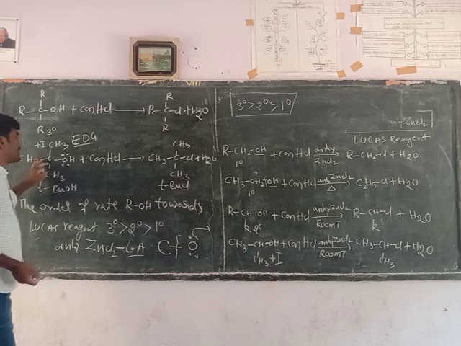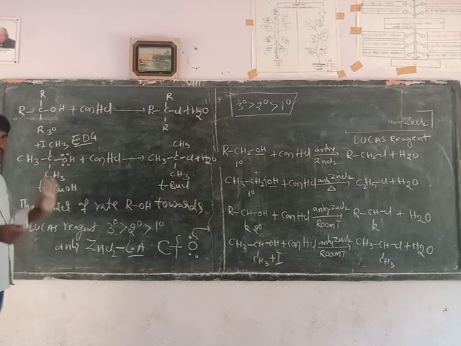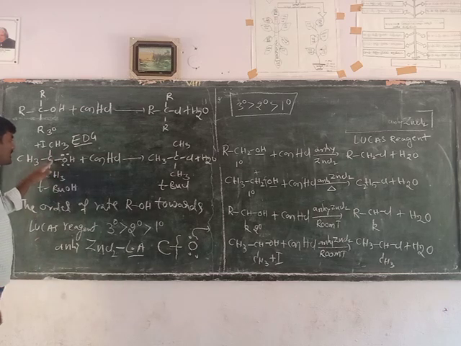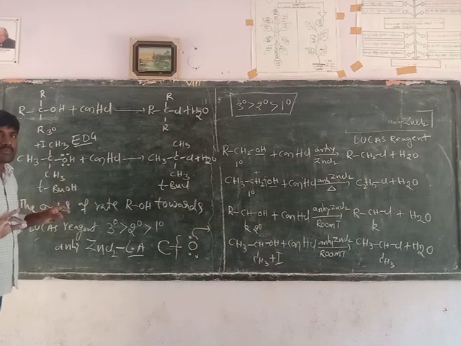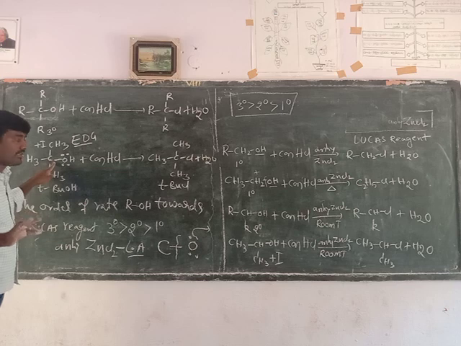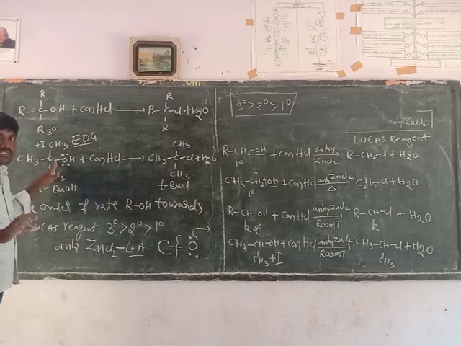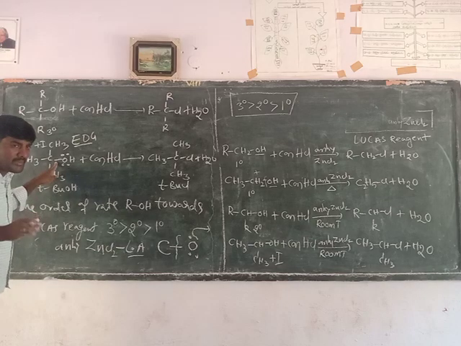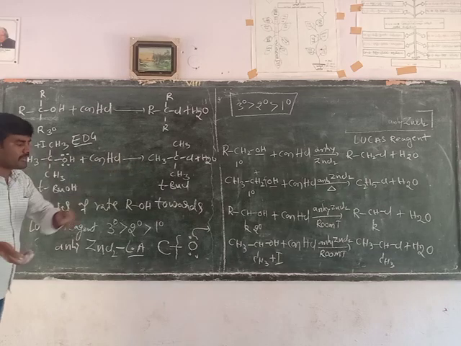Assume the positive charge is 100% on the tertiary carbon. Each methyl group can donate 25% of the charge. Three methyl groups donate 25% each, so only 25% positive charge remains. The positive charge decreases, which means stability increases, and the forward reaction is favorable.